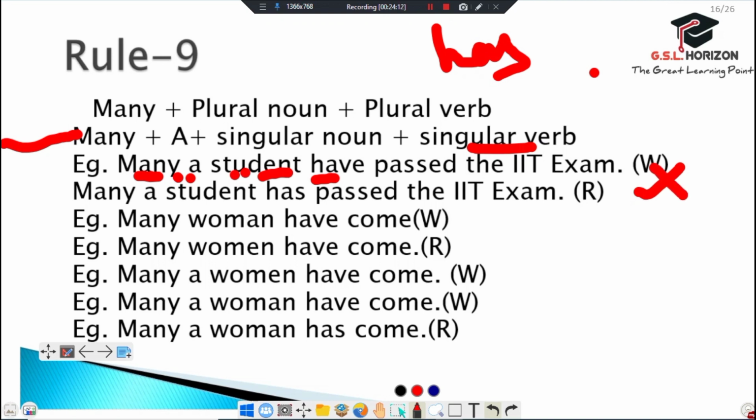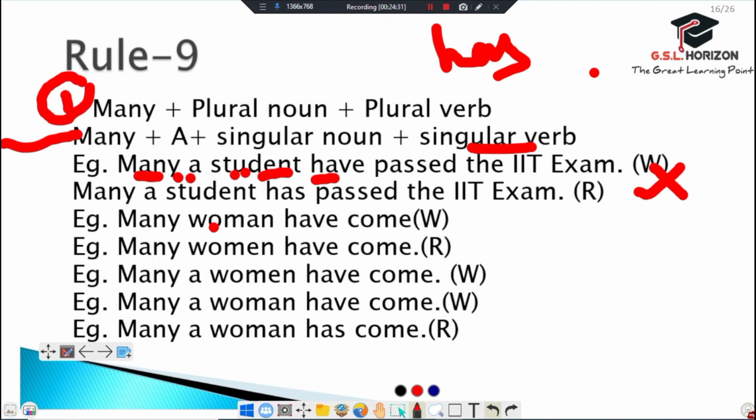Many women have come. We can see here many women, from the first part of rule number 9. We can understand many women have come.